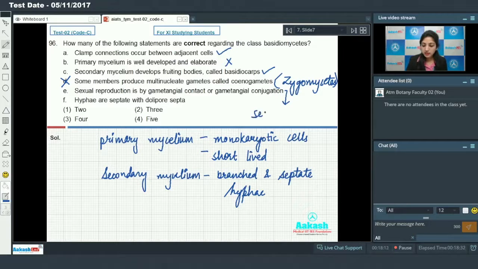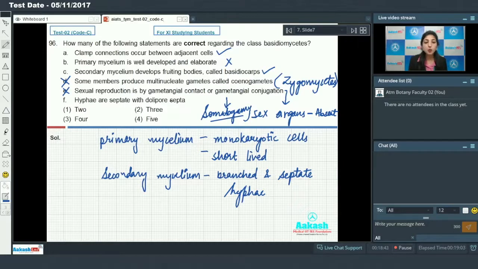No, as sex organs are absent in members of Basidiomycetes, they do not show gametangial contact or gametangial conjugation. They reproduce sexually by somatogamy. Okay, so this is incorrect.